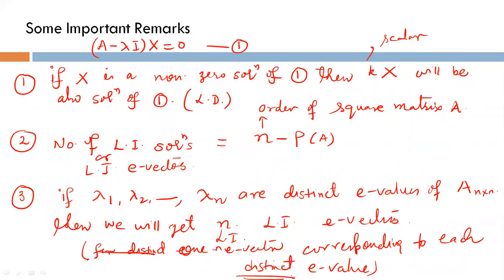Now I'm going to discuss this point because the extension of the third point is very important here. So what is algebraic multiplicity and geometric multiplicity? First I'm going to say algebraic multiplicity.